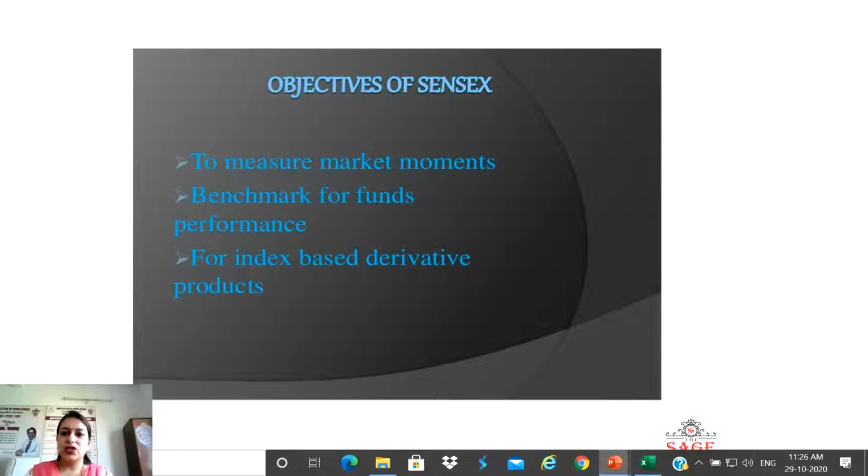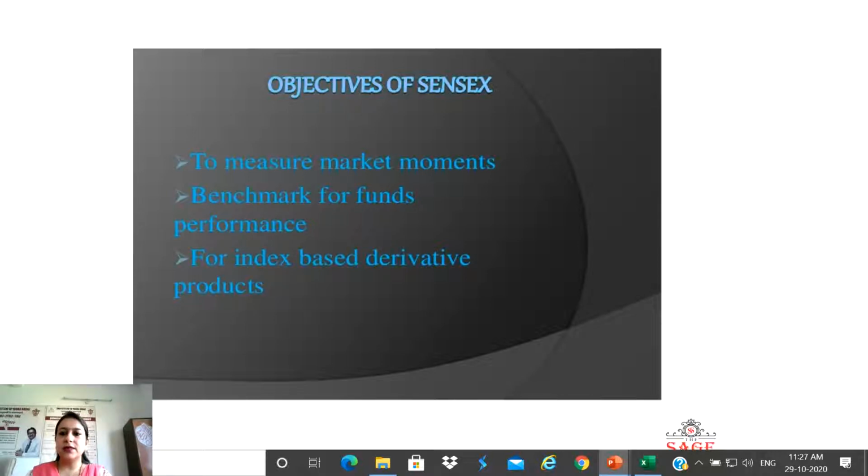Now, these are the various objectives of the sensitivity index or Sensex. It helps in measuring market movements. Market movements here means whether the market is moving up or down as per the fluctuations or as per the conditions in the current market.